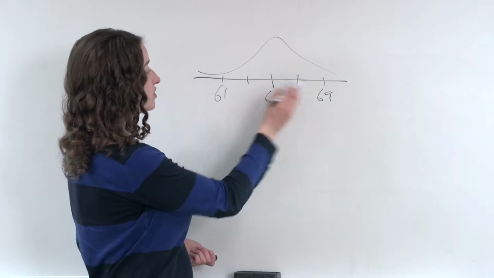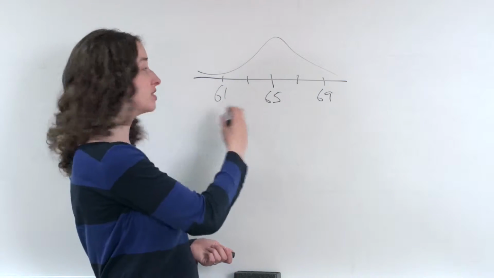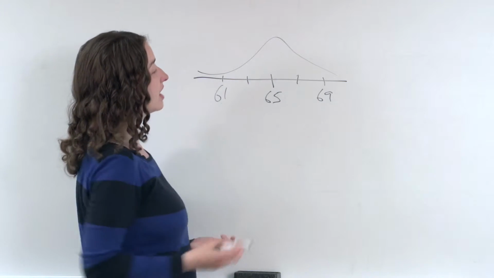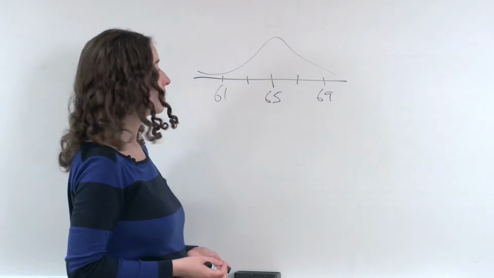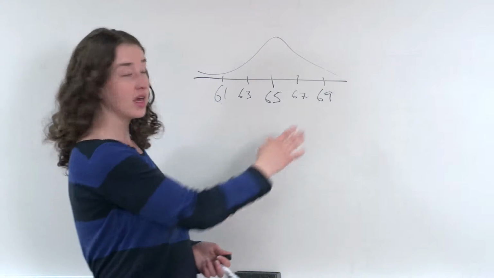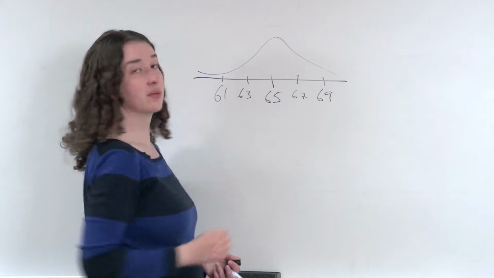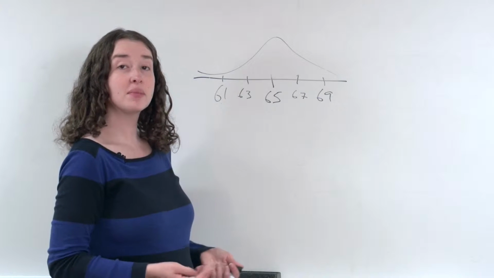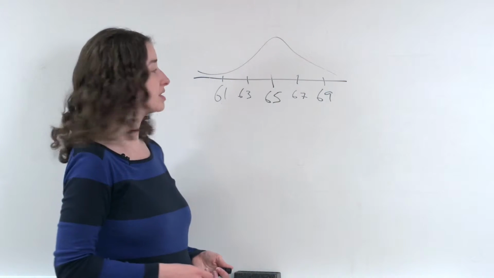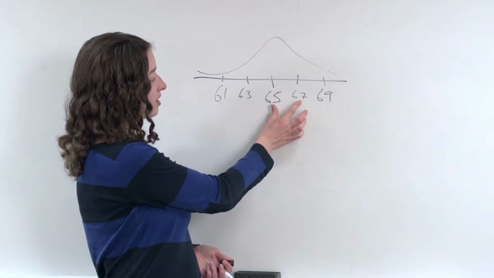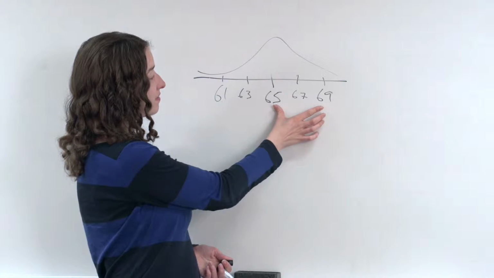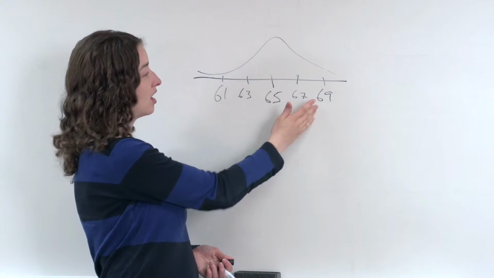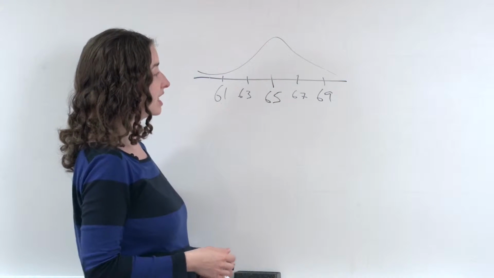So if we assume that 95% of the time women's heights are between 61 and 69, and we think the distribution of heights follows a normal curve, a bell shape, that implies the standard deviation of women's heights is 2. Because 65 plus 4 and 65 minus 4 are the bounds for 95% of women's heights.